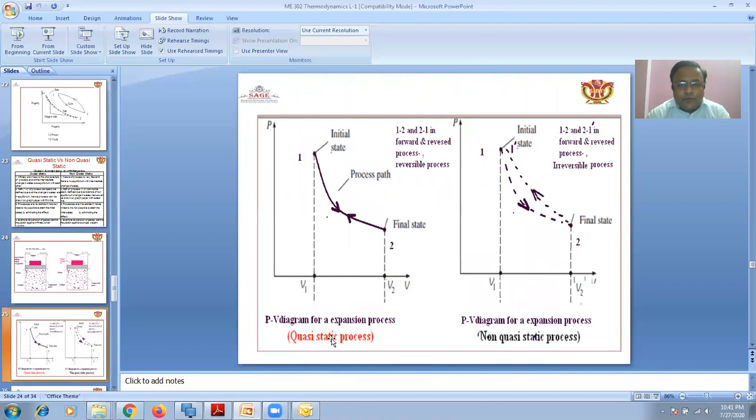Here is a diagram of the quasi-static process in which the expansion is taking place, and where required, compression is also taking place. In the non-quasi-static process, the dotted line shows where the equilibrium state is not regained to the original state.